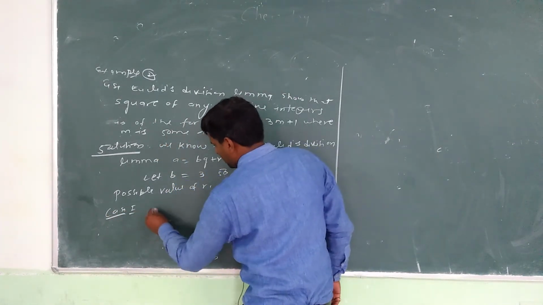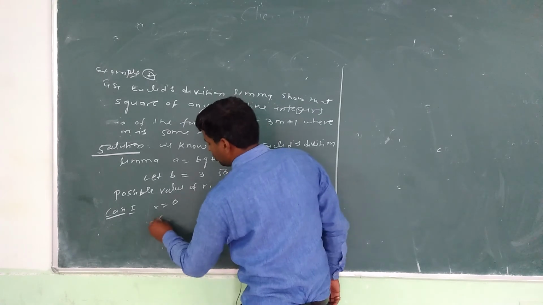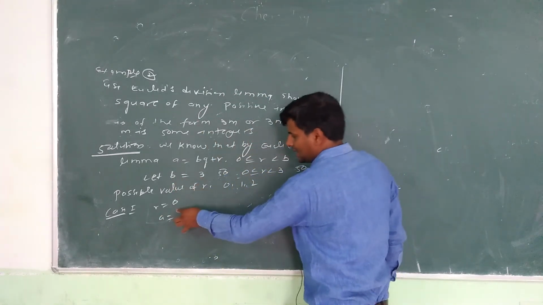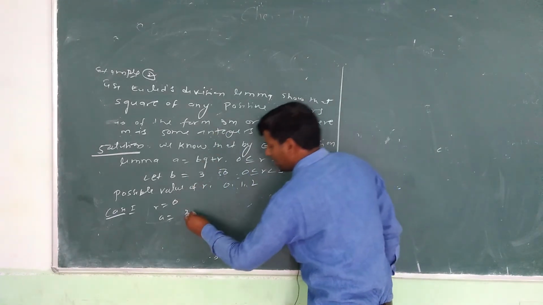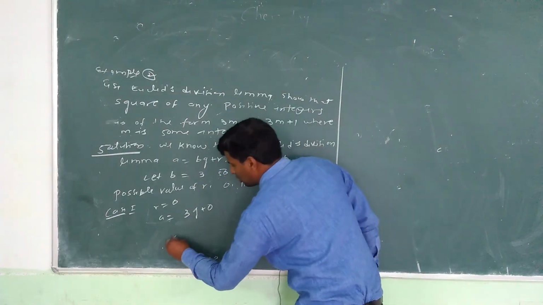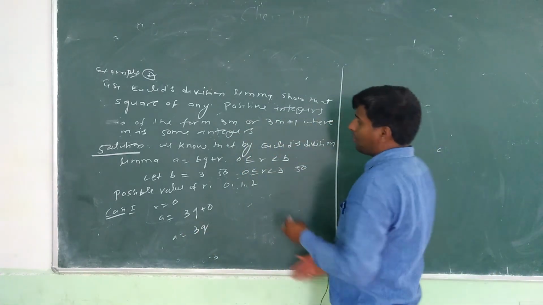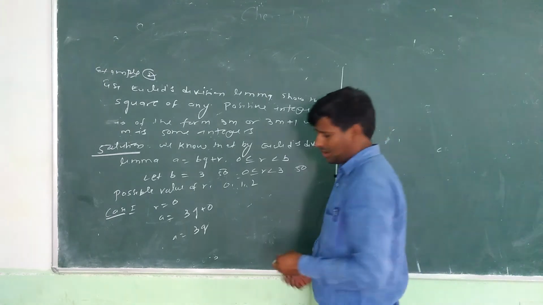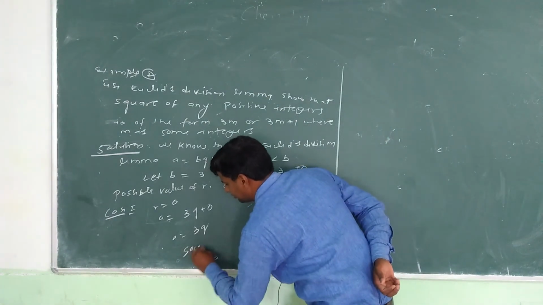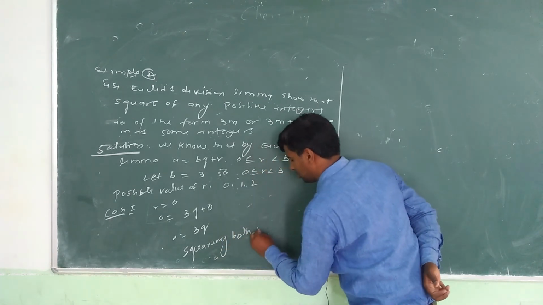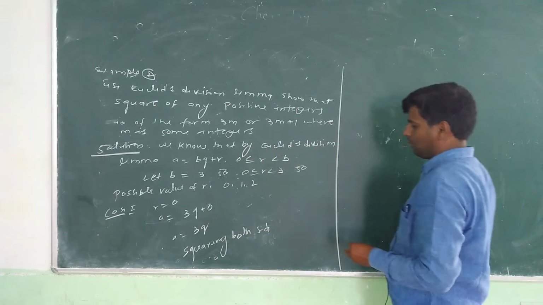In case first we can take r equal to 0. So a equal to, b is given 3, r is given 0. We can replace in this Euclid division lemma 3q plus 0. So a equal to 3q. Then after we want to find the square of any positive integer form. So write down here, squaring both sides.